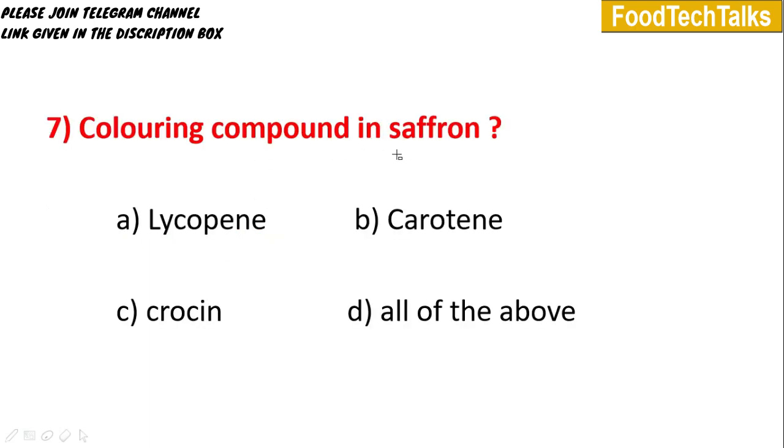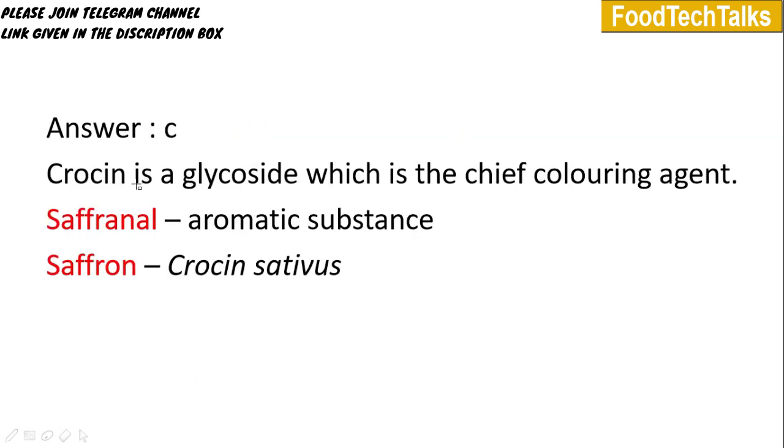Seventh question. Coloring compound in saffron. Options are A, lycopene, B, carotene, C, crocin, and D is all of the above. Answer is option C, crocin. Crocin is a glycoside which imparts color to the saffron. Safranal is the aromatic substance present in the saffron. Scientific name of the saffron is Crocus sativus.